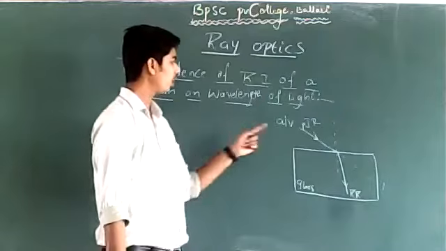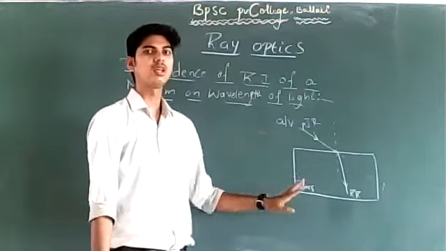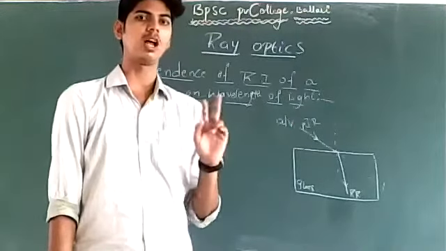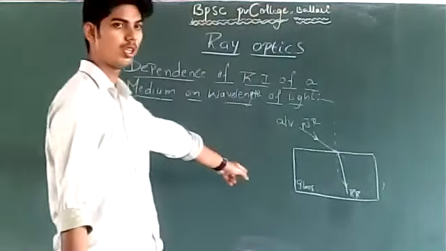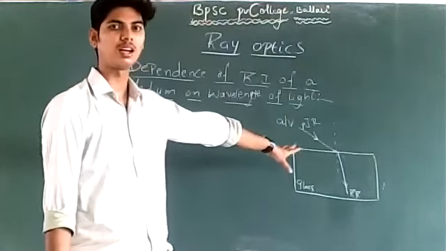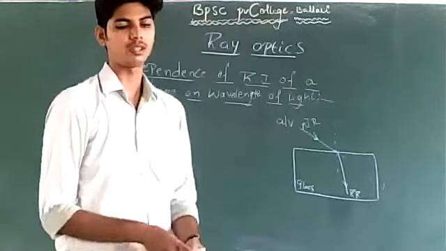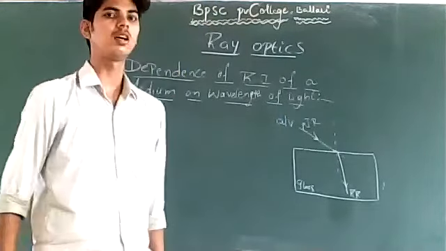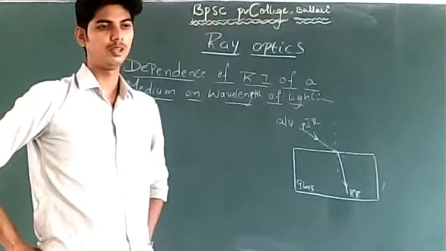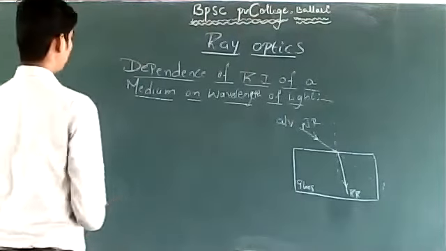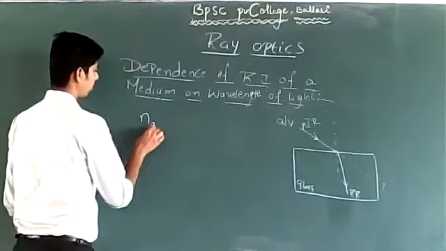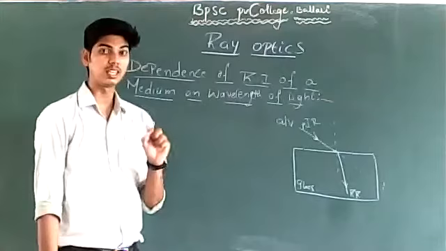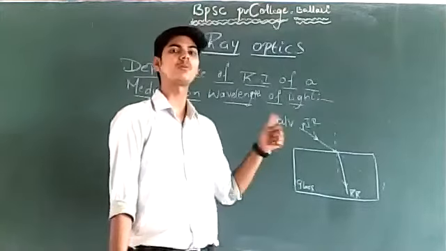Now, when a ray of light travels from air or vacuum to glass, do we define relative refractive index, RRI, or absolute refractive index, ARI, in this case? What do you define? ARI. So I define refractive index of glass with respect to air or vacuum.